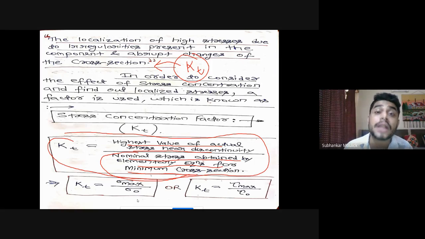Sigma naught is the nominal stress applicable for the ideal case, for a cross section in which there is no change in the cross section, neither a hole, nor a keyway, nor scratches or machining marks. And this sigma naught can be anything.